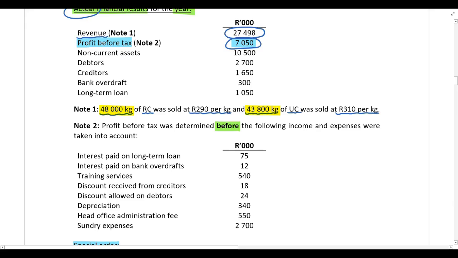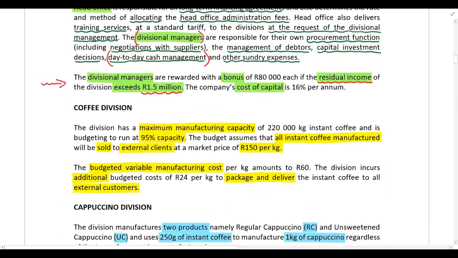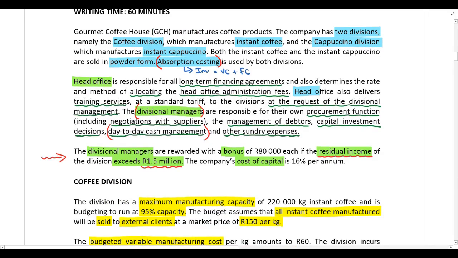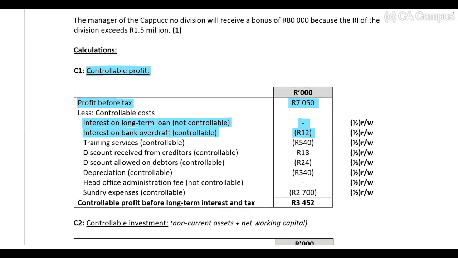Then next we have training services. So let's see what we were told about the training services. Head office delivers the training services at a standard tariff to the divisions. Be careful. At the request of divisional management. So that is under the divisional manager's control. Head office only delivers the training services at their request. If they don't request training, they don't get training. So it's completely under their control, and the training services should be taken into account in the calculation of controllable profit. Simple, hey guys? Simple, simple, simple.